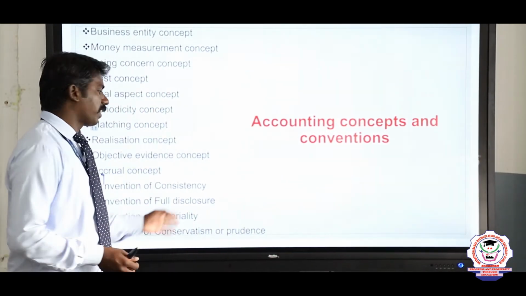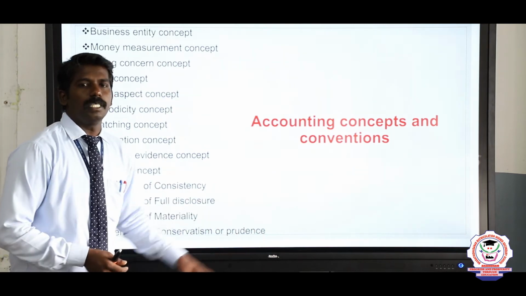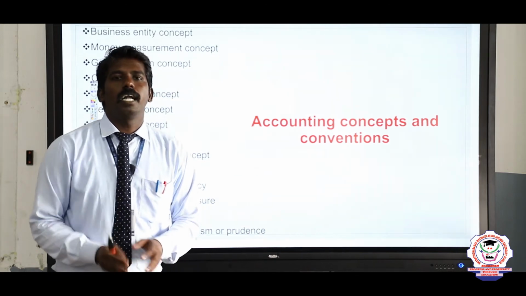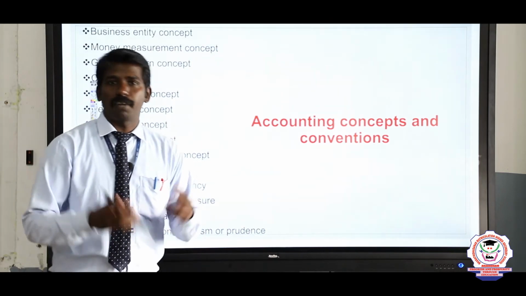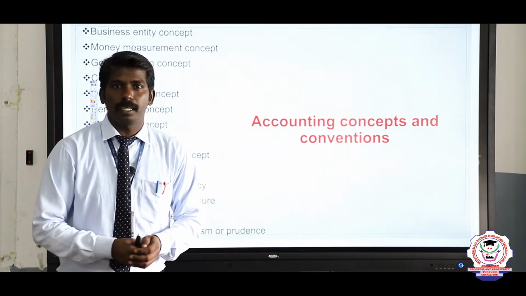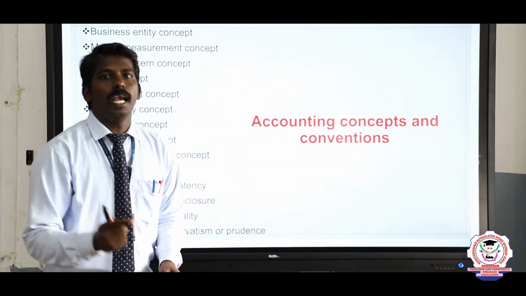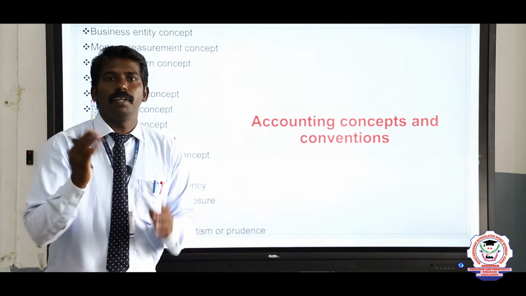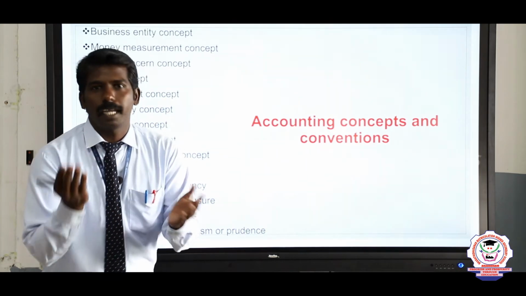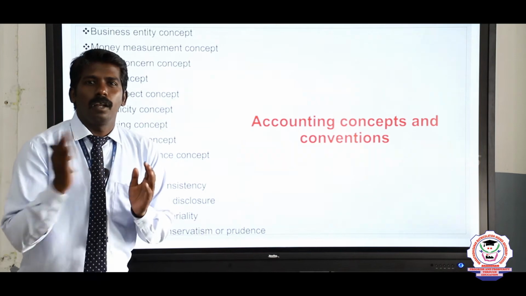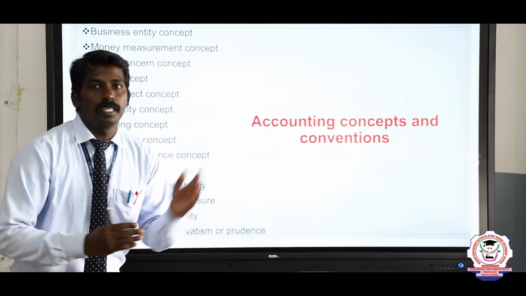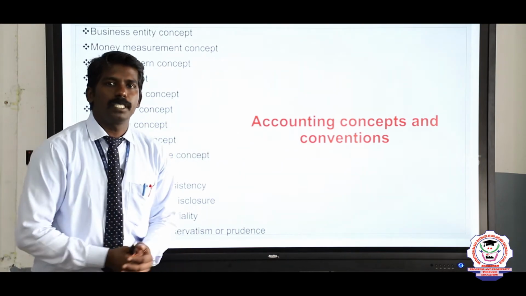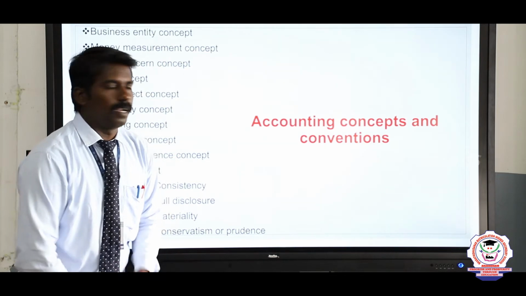Next one is the convention of conservatism or prudence. Conservatism means that in a business organization, all organizations should expect losses and not expect profit, because the profit may not happen, but the losses should not happen in the organization. When the organization focuses on the losses, they will be removed by remedial actions taken by the organization. When the losses are reduced step by step, the profit of the organization will grow step by step. The organization will go to the top of the world.